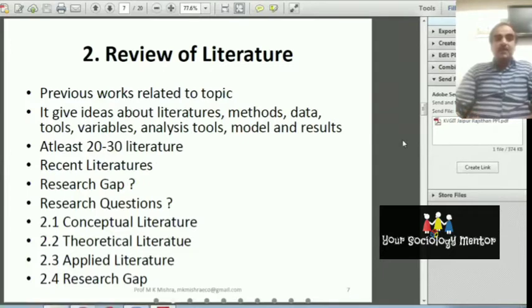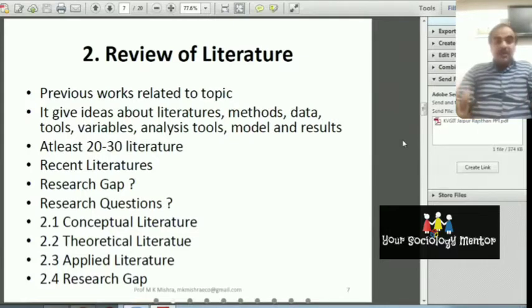What is the importance of literature review? As a researcher, when you are doing the research, you have to write the literature review. So you should read the journals, books, newspapers, and you should consult the library. You should read the theses of good researchers. From the different sources, from quality journals and quality books, you should study the concerned topic.